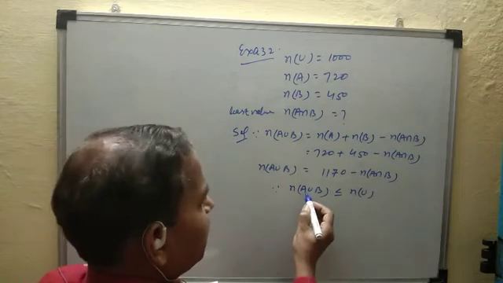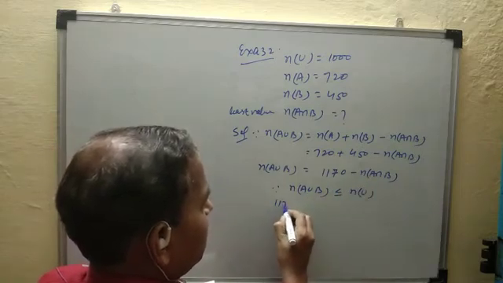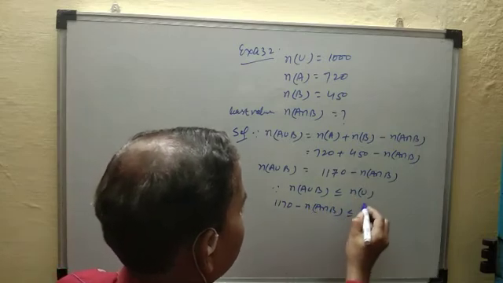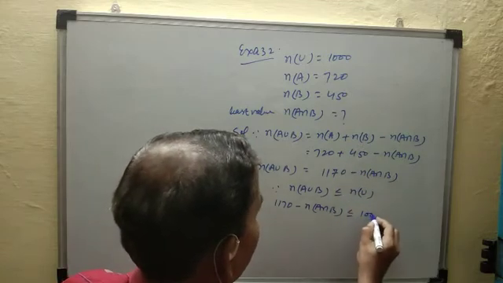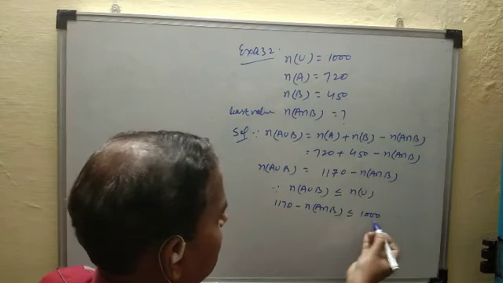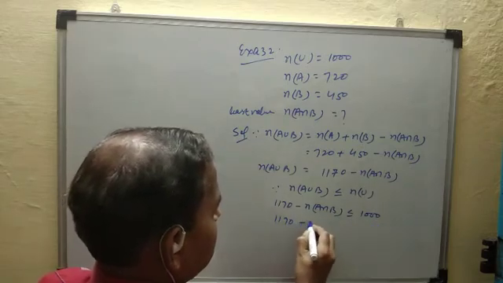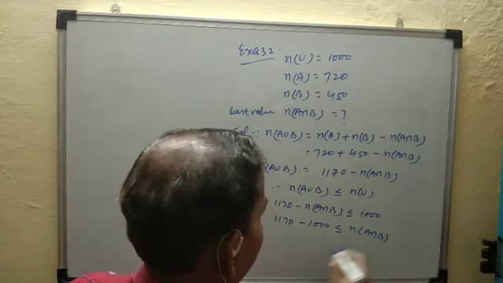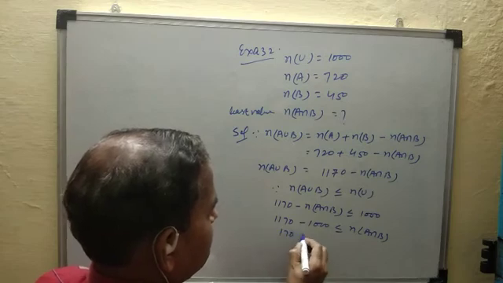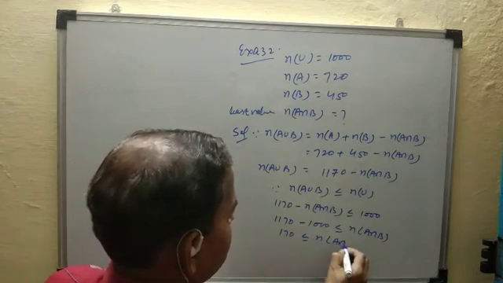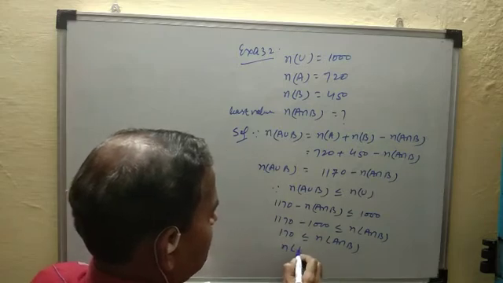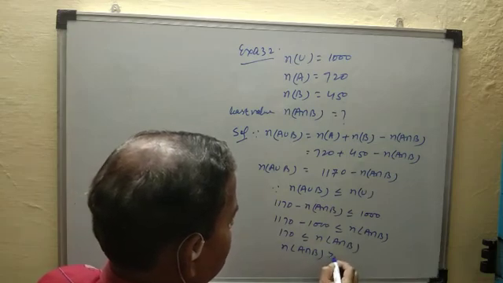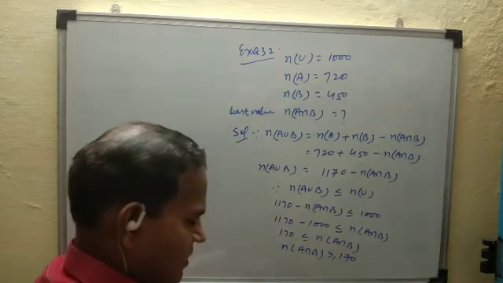So put value of number of A union B, 1170 minus number of A intersection B less equal to number of U given 1000. So taking right side, taking left side. So 1170 minus 1000 less equal to number of A intersection B. So 170 less equal to number of A intersection B. That is number of A intersection B is greater equal to 170.